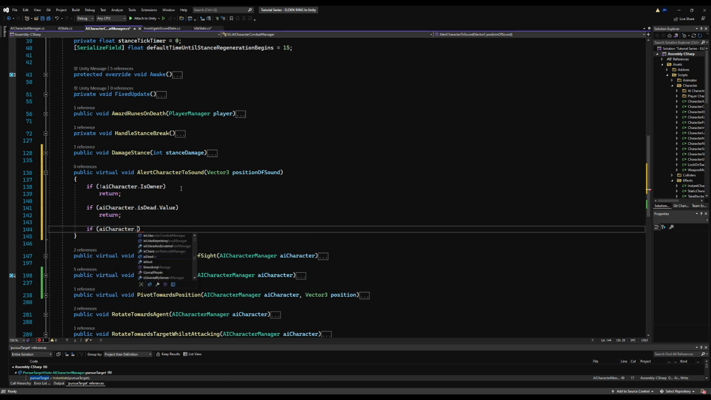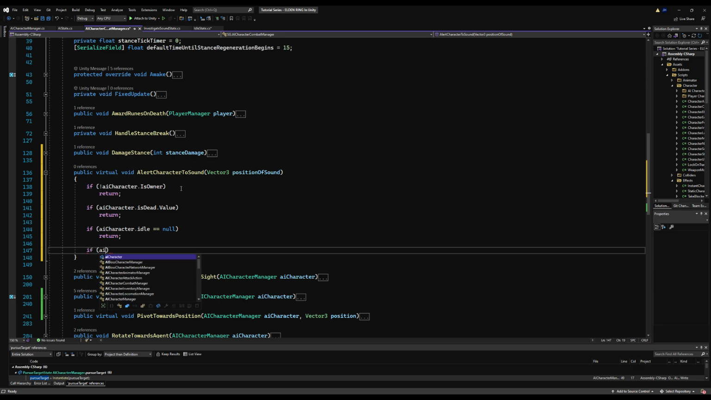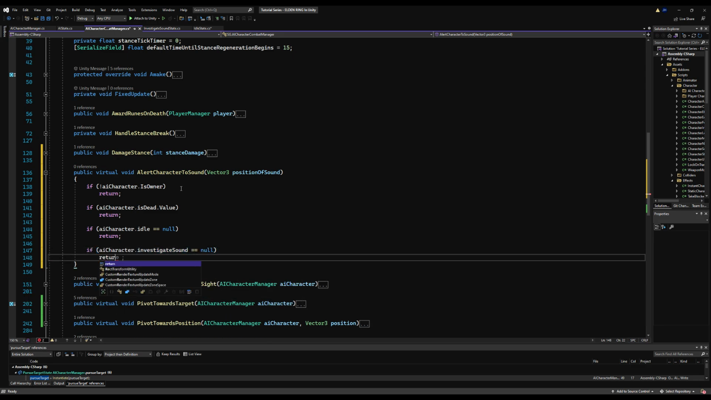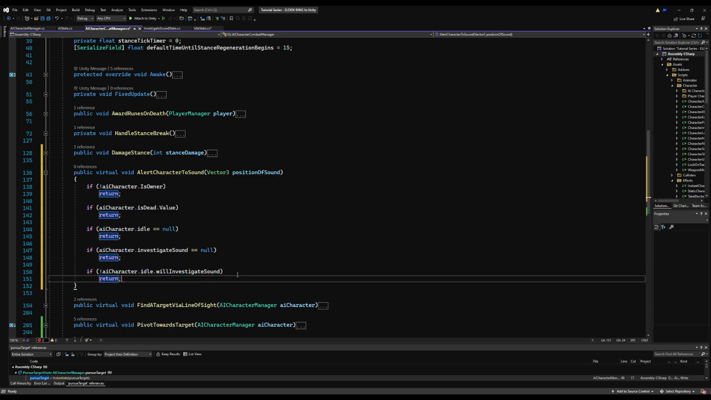Then we're going to say if the AI character dot idle is equal to null, return. If for some reason you don't have an idle state, you can't check to see if we're going to investigate, so return. And then we're going to say if the AI character dot investigate sound state is equal to null, likewise just return. And lastly, if we will not investigate the sound, return.